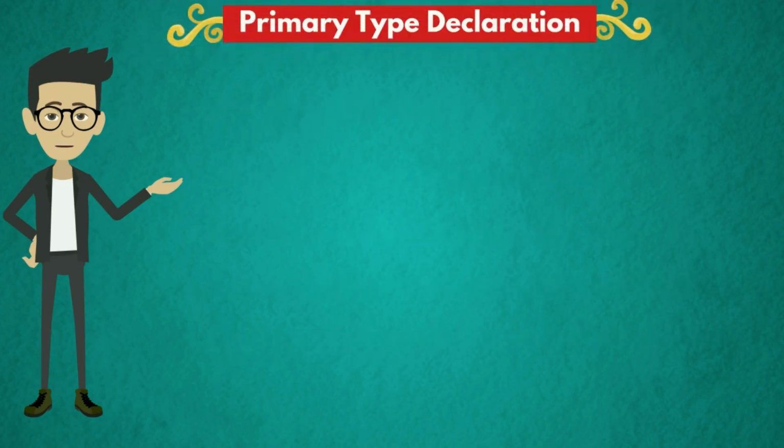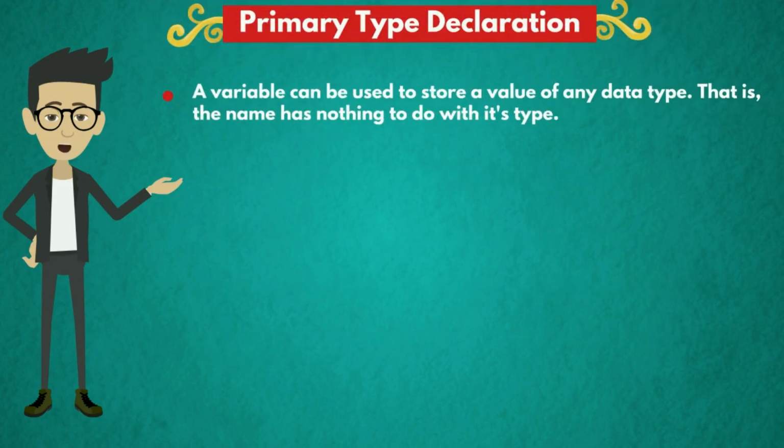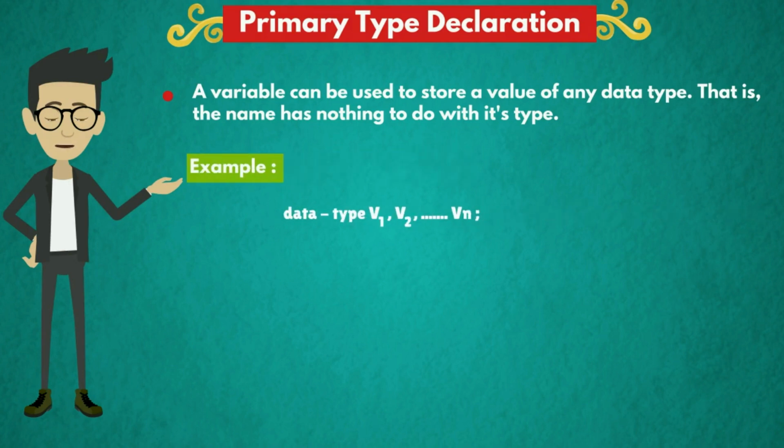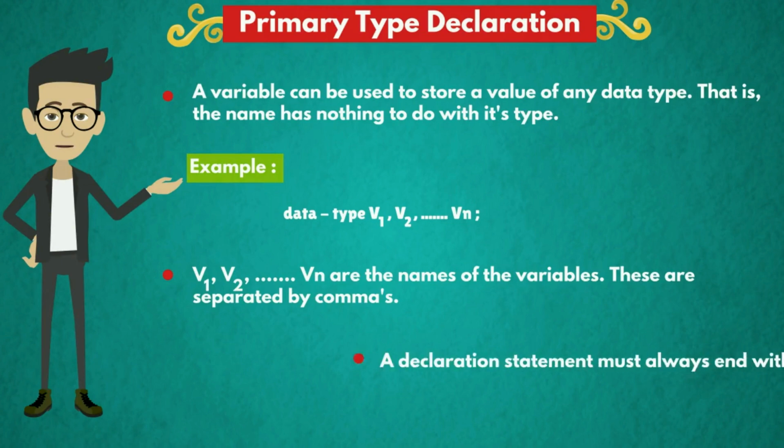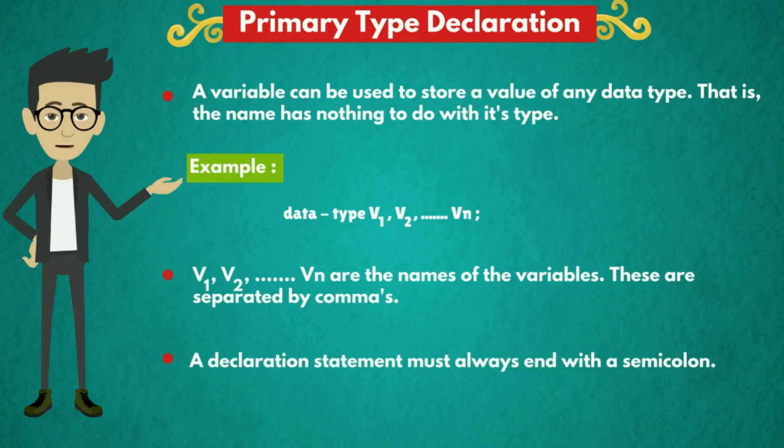Primary type declaration. A variable can be used to store a value of any data type. That is, the name has nothing to do with its type. For example, data type v1, v2 up to vn. v1, v2 up to vn are the names of these variables. These are separated by commas. A declaration statement must always end with a semicolon.